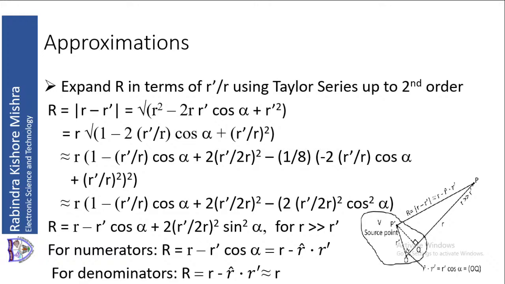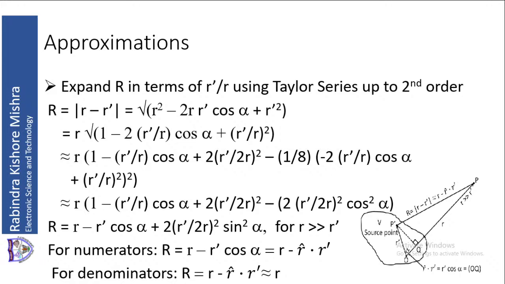When capital R is used in the denominator, then we write capital R is equal to r minus r dash cos alpha, or r minus r cap dot r dash. That will be taken as approximately equal to small r, since small r is much greater than small r dash. So in the denominator we take capital R approximately equal to r, because r dash is very small compared to r, and r dash can be dropped compared to r.